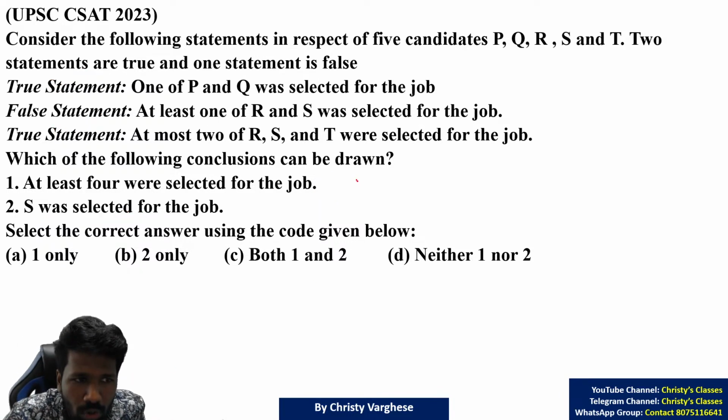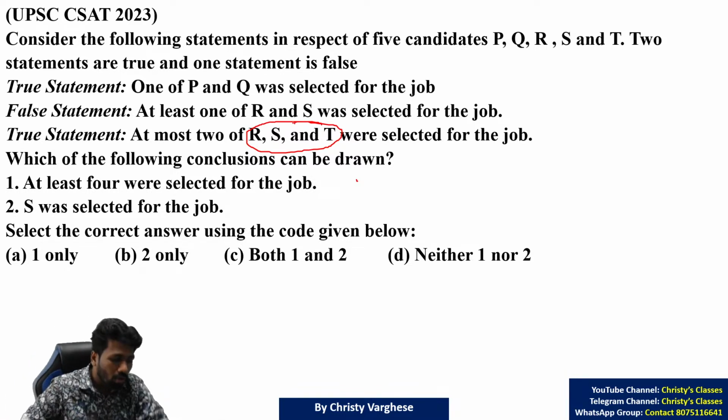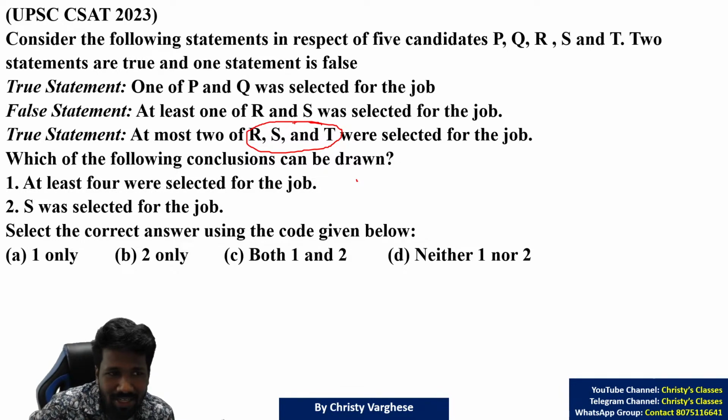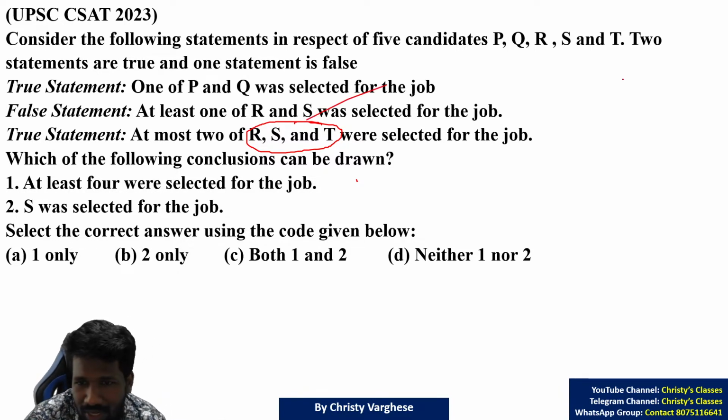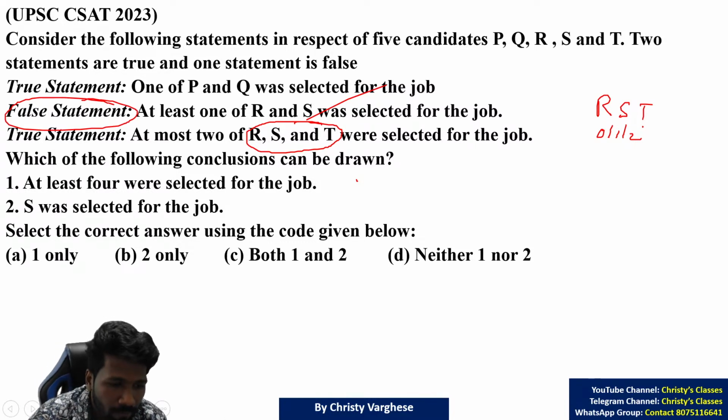From the two true statements, we only understand that from RST, either 0 person or 1 person or 2 persons were selected. But who was selected, we don't know. 0 or 1 or 2 people were selected, that only we know. That is why we can use this false statement also. We have to use it. Then only you can conclude.